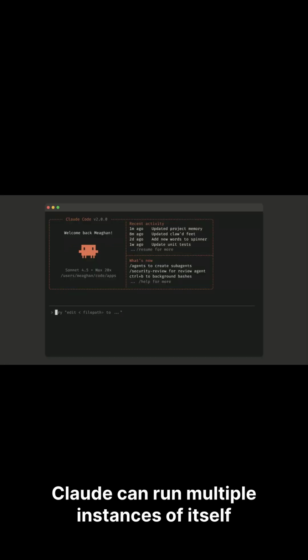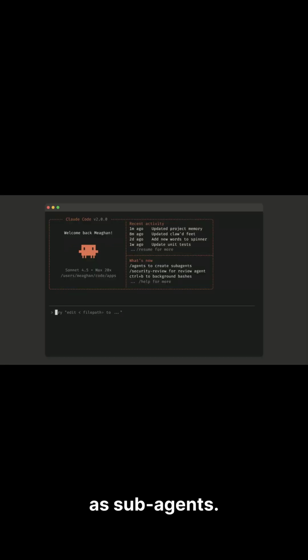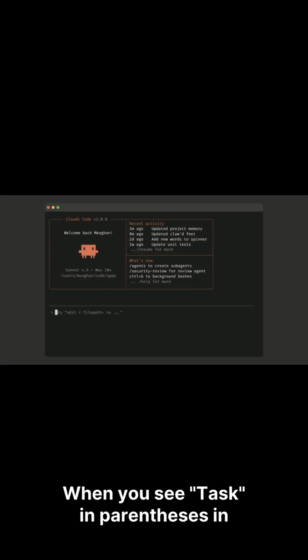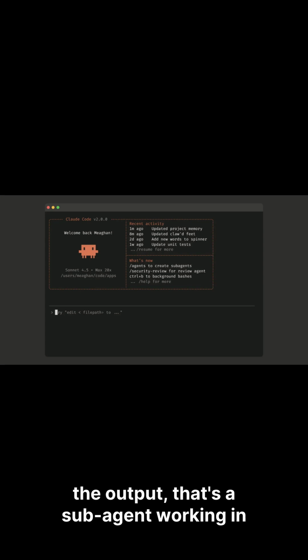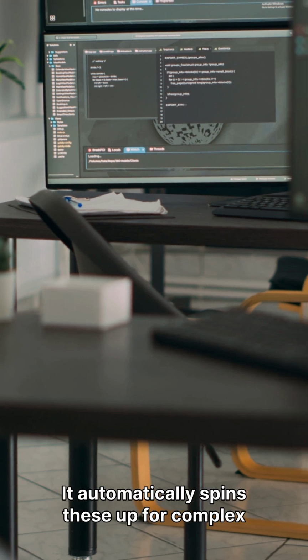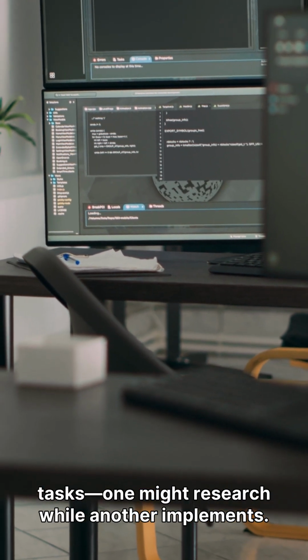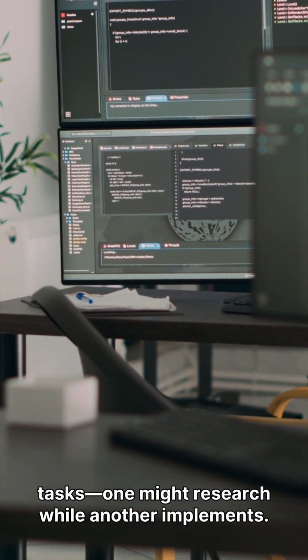Claude can run multiple instances of itself as subagents. When you see "Task" in parentheses in the output, that's a subagent working in parallel. It automatically spins these up for complex tasks. One might research while another implements.